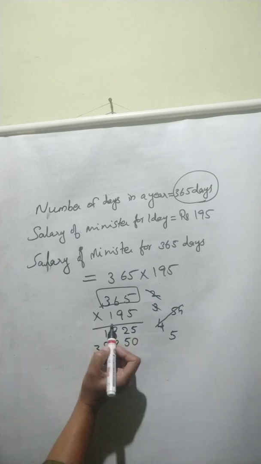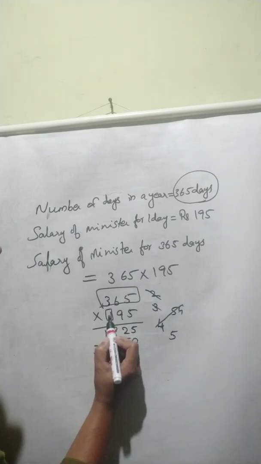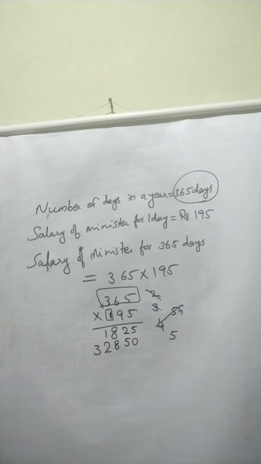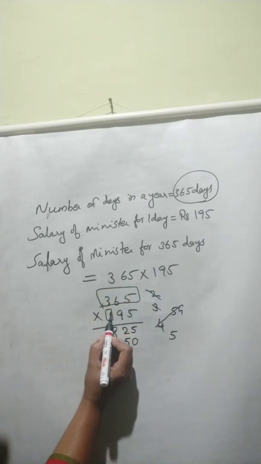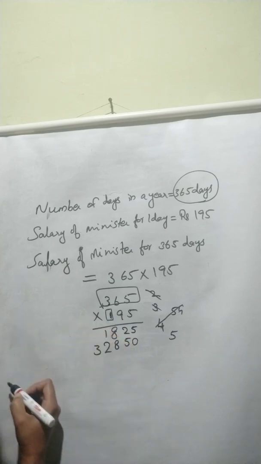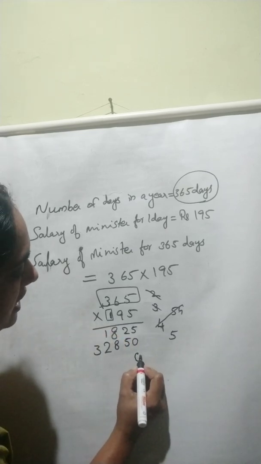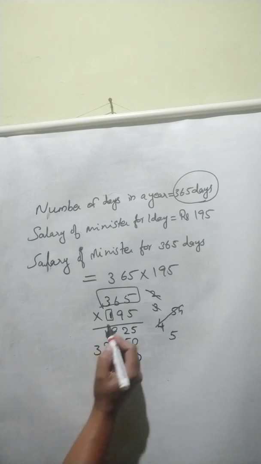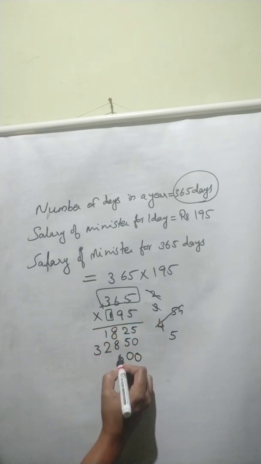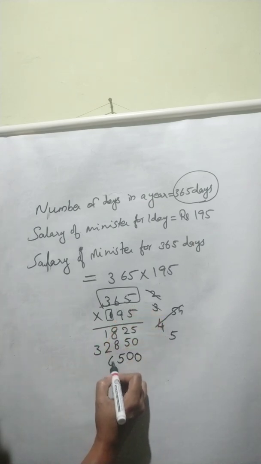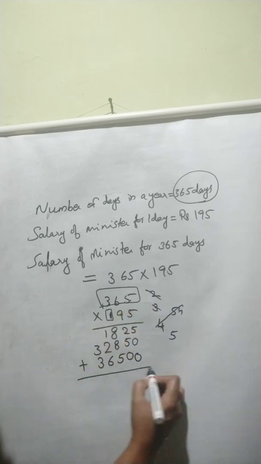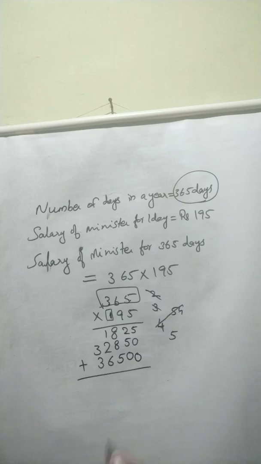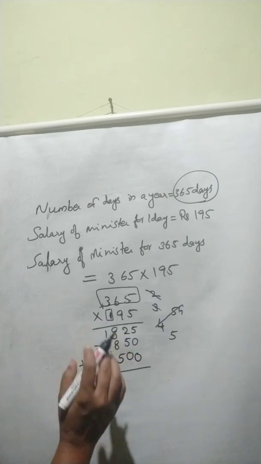Next, we need to multiply with 1 and 365 completely. Okay. Now here we are multiplying with the hundreds place digit. Before that we can keep here 2 zeros. Then 1 times 5, 5. 1 times 6, 6. 1 times 3, 3 itself. We can add all these 3 products. Then finally we will get the total product.